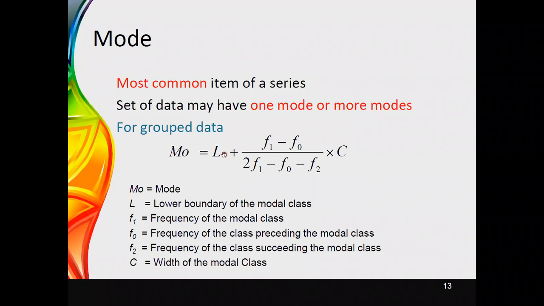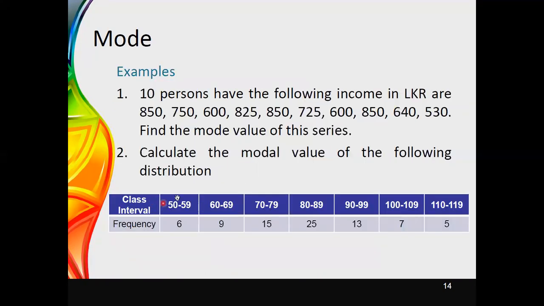You need to get a value for L, F1, F0 and F2, and then C, the width of the class. Here we need to identify the class boundaries first. The data set gives just the class intervals.